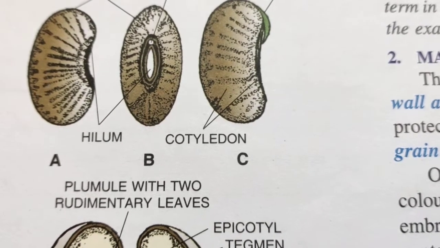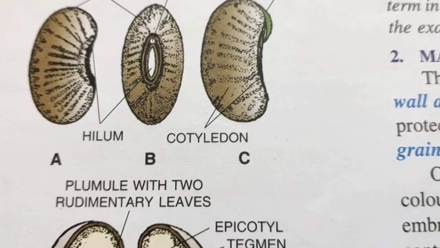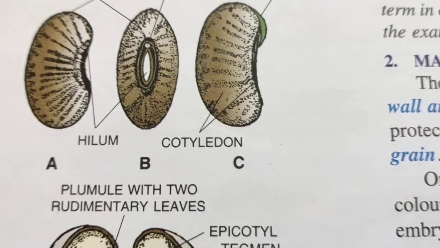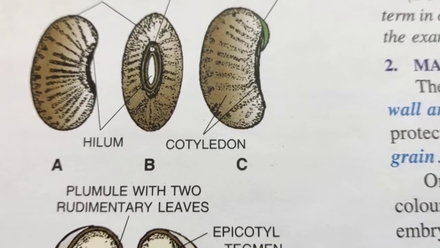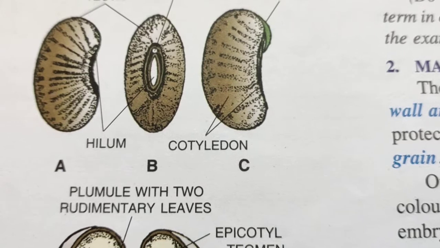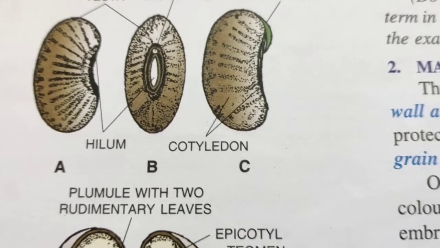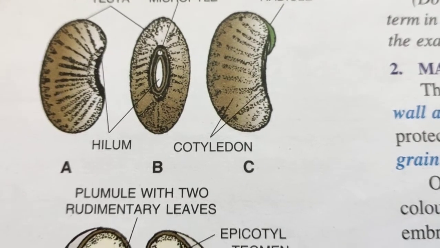It represents the spot where the ovule was attached to the ovary wall through placenta. So this is a kind of definition of hilum. Please mark it. I hope from the picture, hilum location is very clear to you.